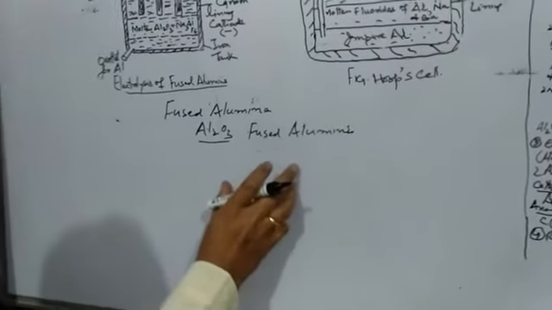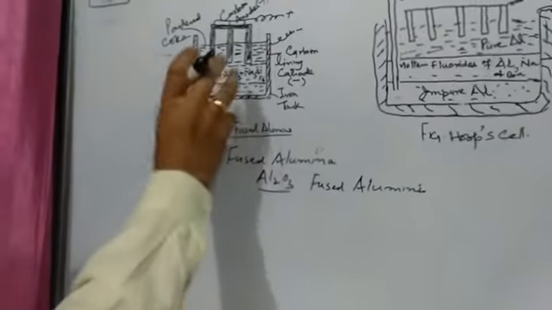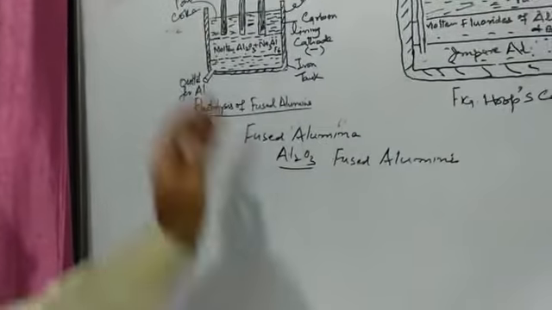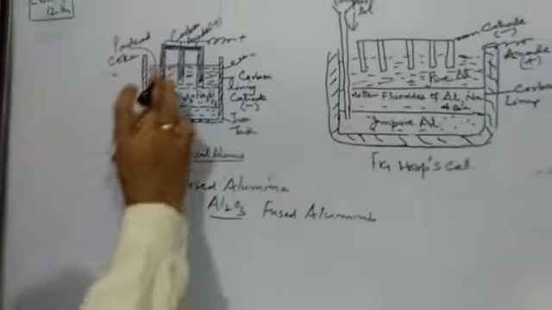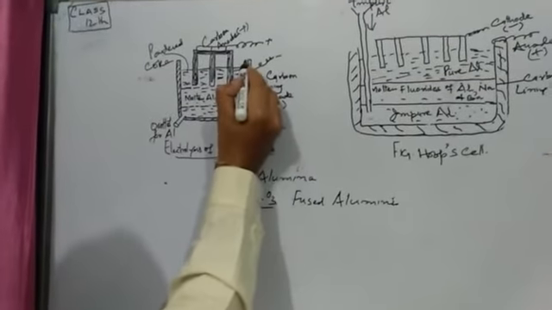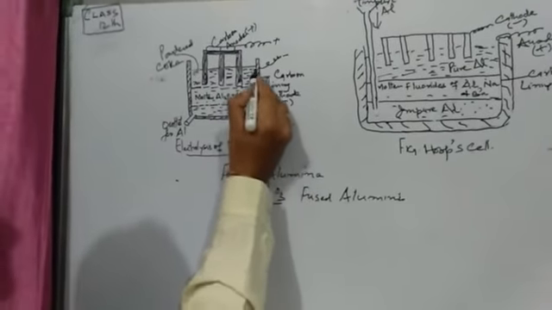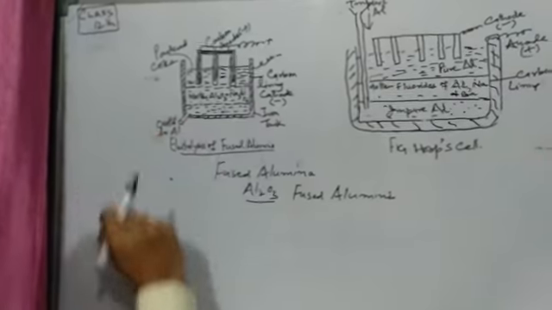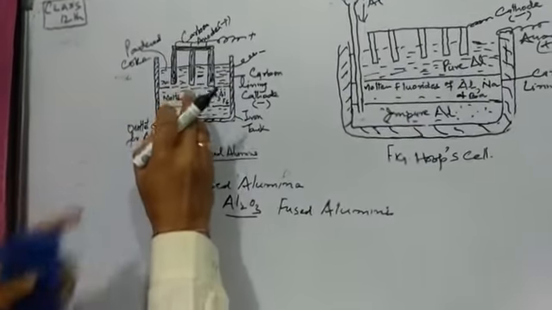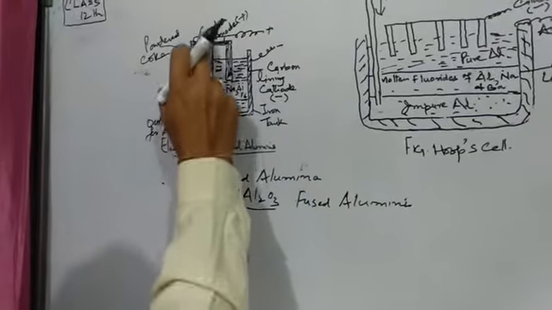For this purpose, let me come to this figure. Now this electrolysis is done in this tank. Just see this tank. This is an iron tank. It has a carbon lining from inside. This is the carbon lining, and then going into the tank there are these carbon anodes.